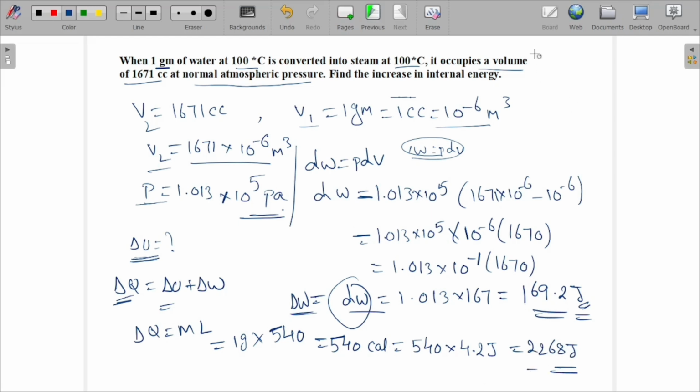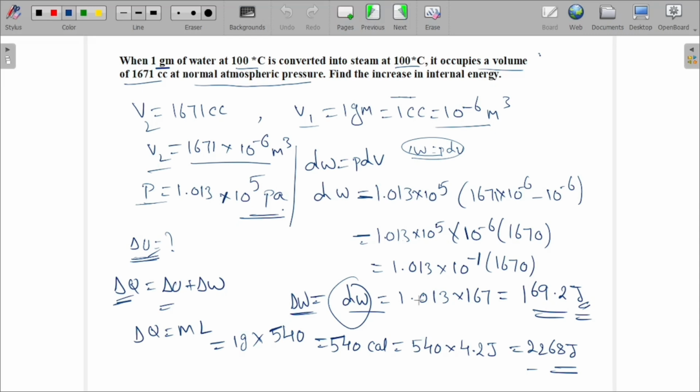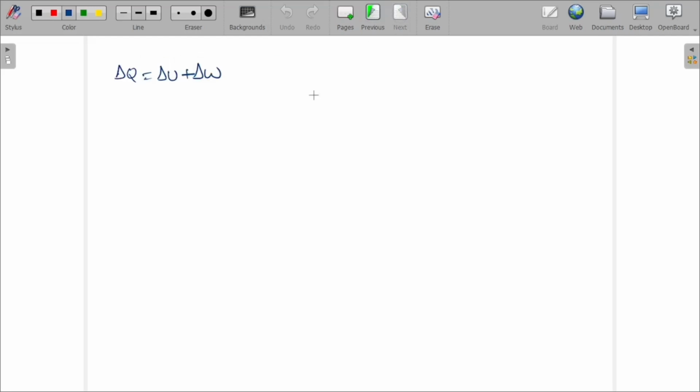So can we find delta U? We'll see now. Delta Q equal to delta U plus delta W. So delta W is 169 and delta Q is 2268, equal to the change in internal energy, which we don't know.